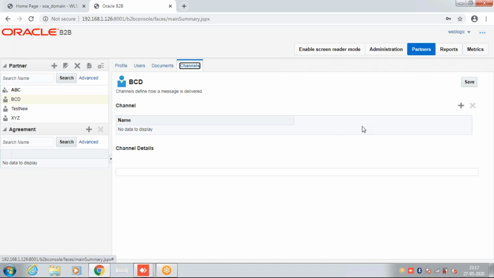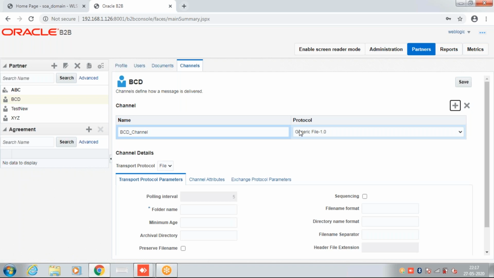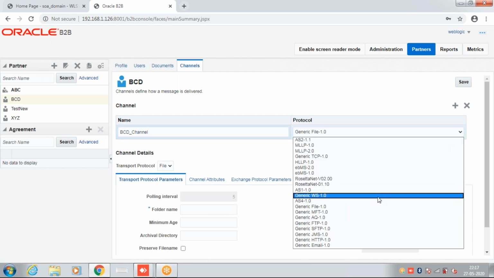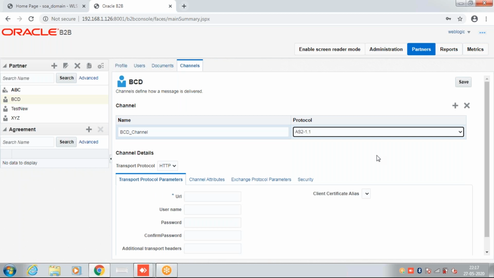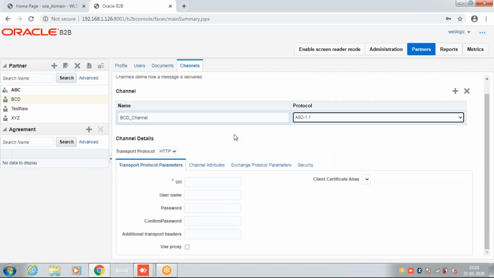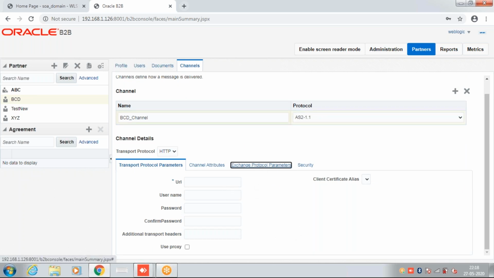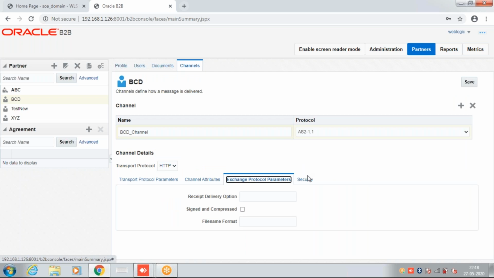Now under the channel, we define how these documents will be sent to the ABC. So we can define the channel here, and we have different options to select. Normally we use AS2 for sending the message, and this is most preferred now. Earlier we were using the WAN account for EDI X12, but AS2 is more preferable now. Managing the WAN was a pain. So here we can select AS2, we can give the AS2 URL, and inside the security we can select the key parameter.